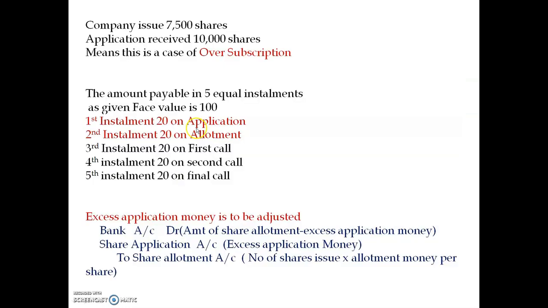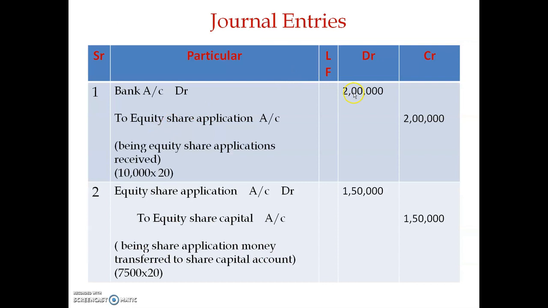Here the company received 10,000 applications, and the application money per share is 20. 10,000 into 20 will be 2 lakh. Similarly, to equity share application account the amount will be 2 lakh. Being equity share application received, that is 10,000 multiplied by 20 application money per share.